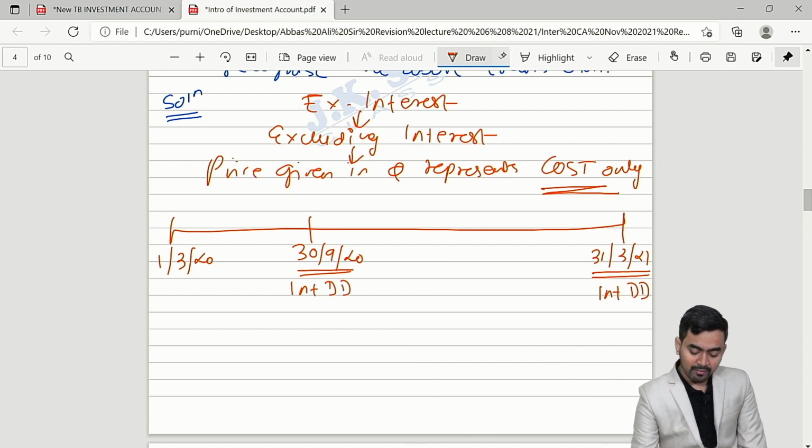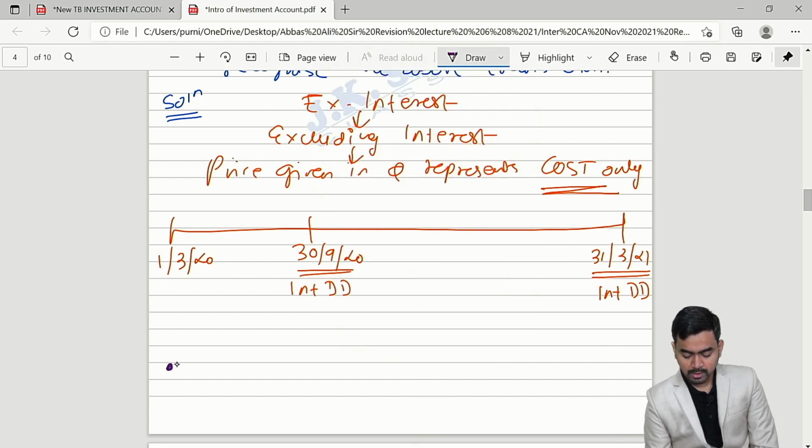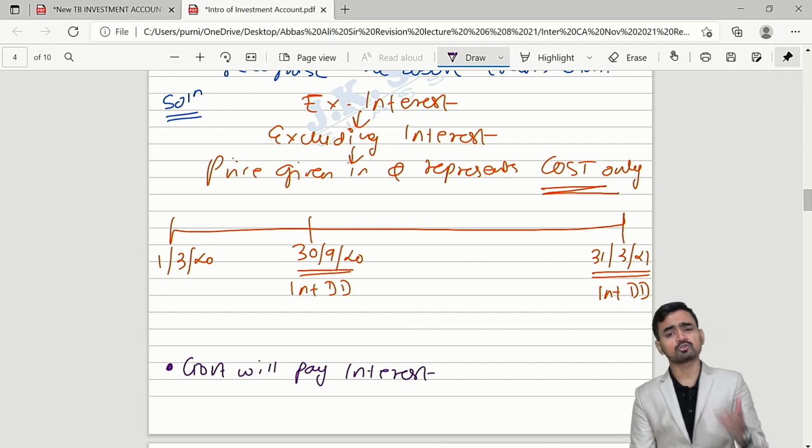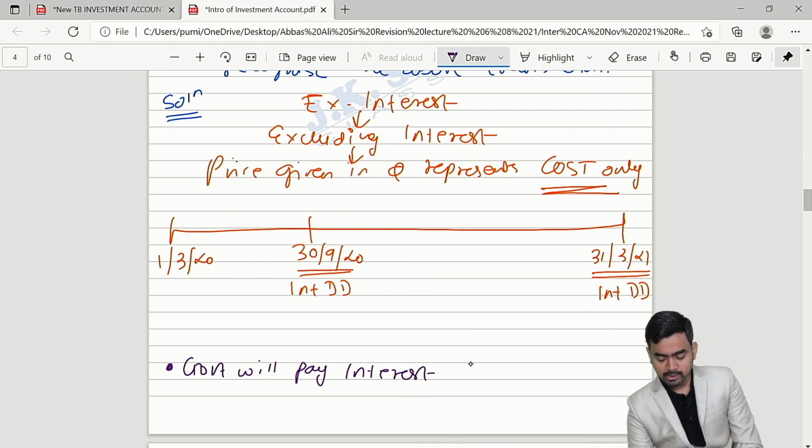Okay, now I will use a different pen and I will write one point. My dear students, government will pay interest. To whom will interest be paid? Government will pay interest to the holder of investment.